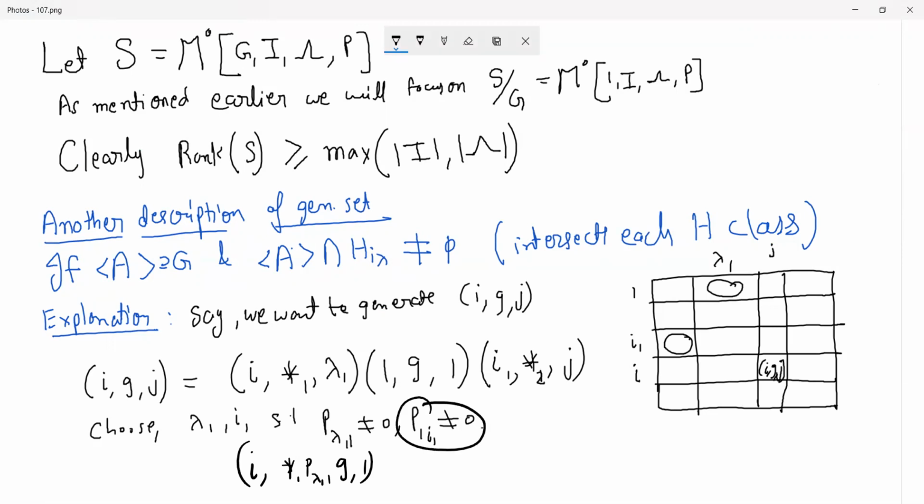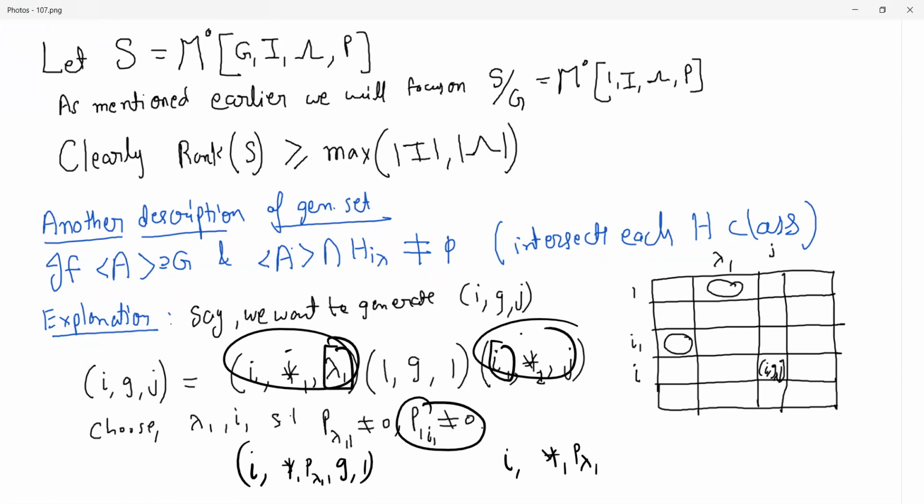non-zero, right? So then your final product would look something like this. Remember, we are doing all this just to backtrack. In the end we'll backtrack and see if we can choose these two things. You can make a choice on lambda 1 and I1, meaning you can choose which edge class you want to pick your elements from, but you don't really have control over the stars because you don't know which element you'll be given from every edge class, because that's really coming from A, which is fixed.